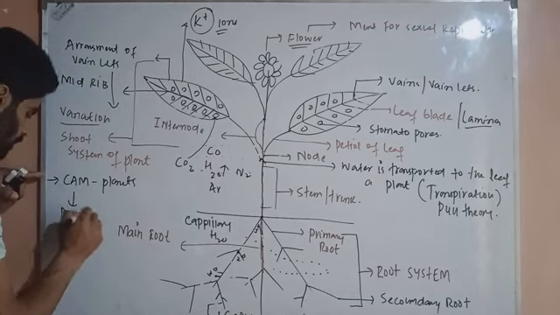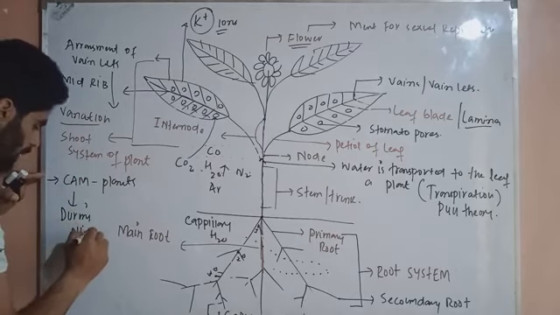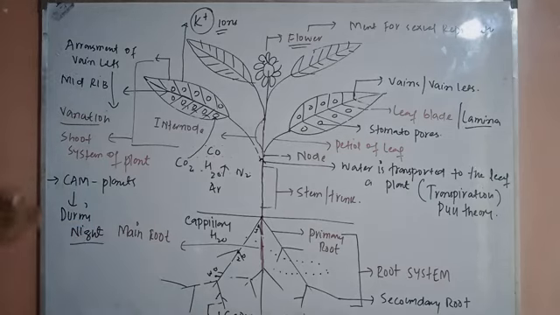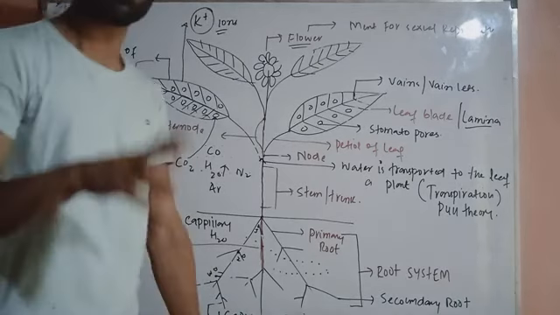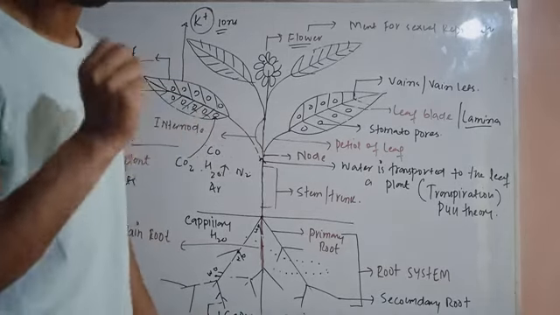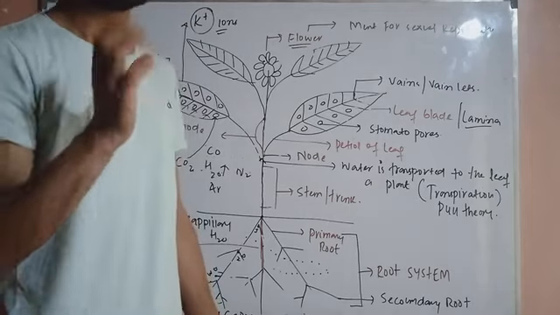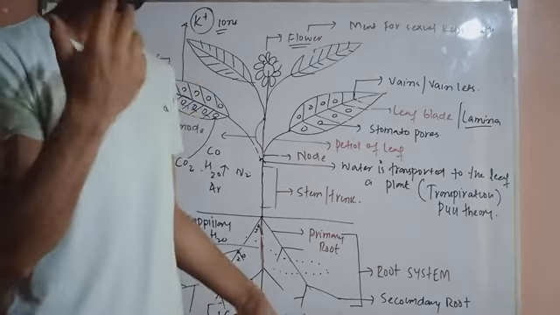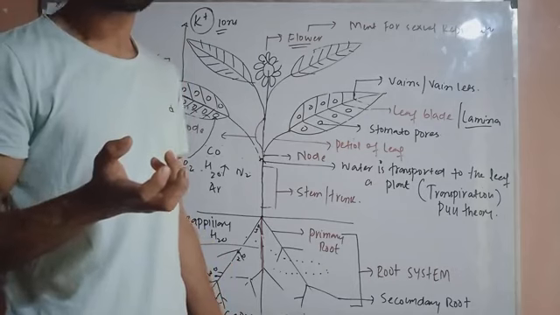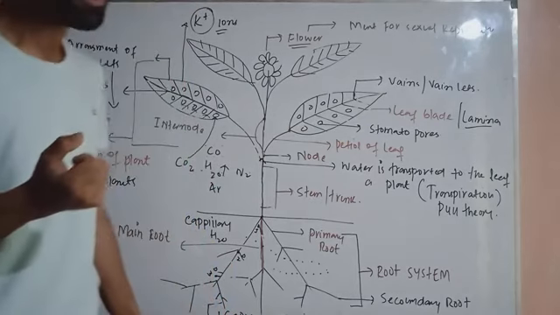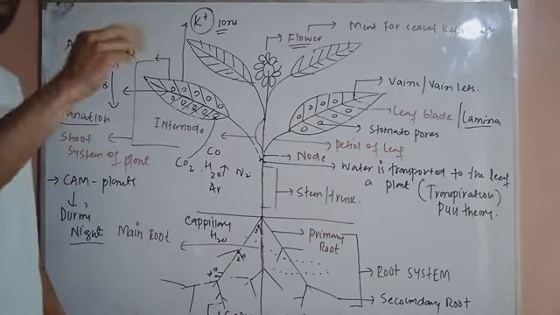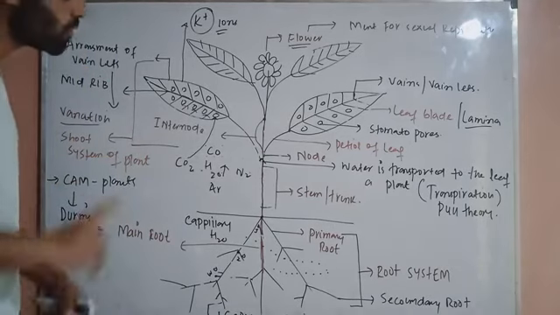Why? In order to reduce water loss, or to reduce transpiration. For example, the cactus plant, a xerophytic adaptation. They open their stomata during night because there is water scarcity inside the soil. They are unable to lose the water. That's why they modify their leaves into spines in order to reduce transpiration.